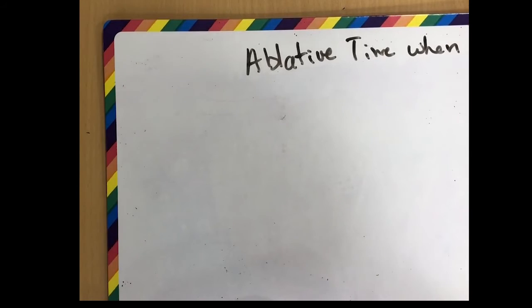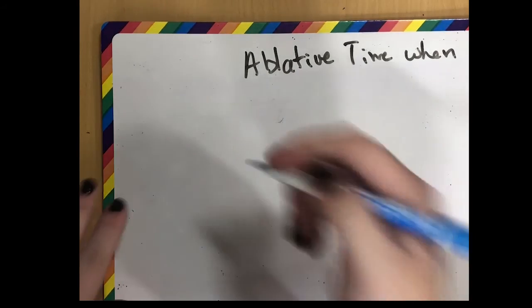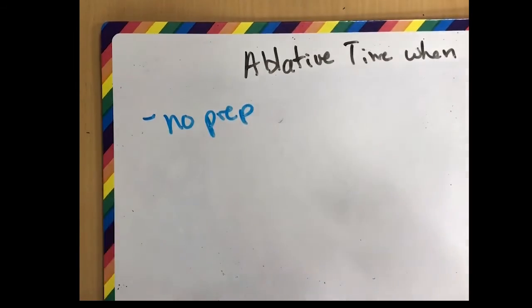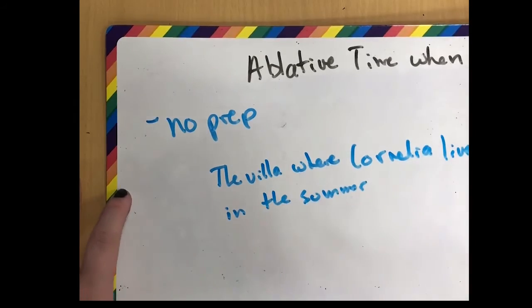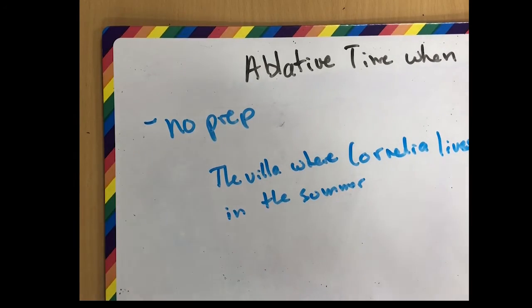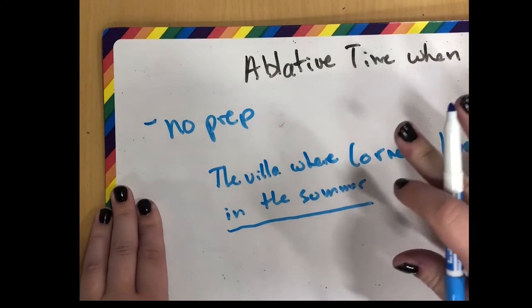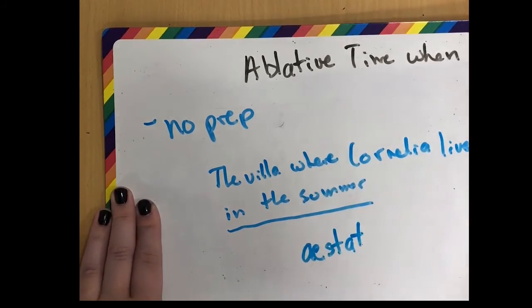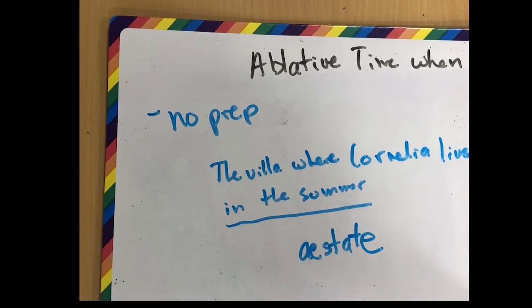Next, we have ablative time when, and this can be compared to the accusative time within which, where the accusative version shows an extent of time, and ablative time when shows a point in time. And this is not going to use a preposition. So we could say, the villa where Cornelia lives in the summer. In the summer is our time when Cornelia lives there. So we don't need a preposition, we just need the word for summer in the ablative case, so it's third declension, so it would be aestate. And that's ablative of time when.